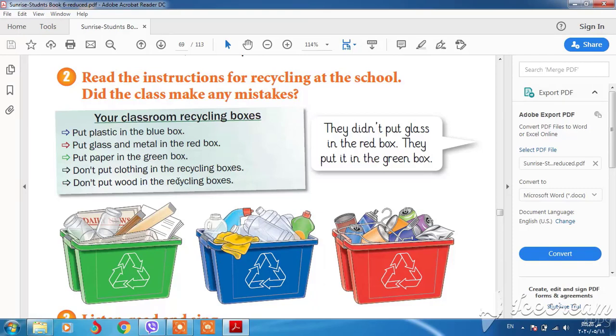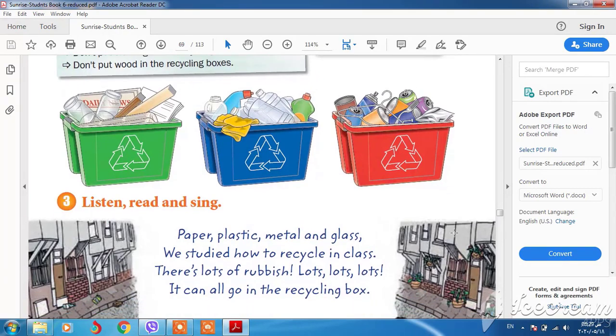It's also a mistake. Put paper in the green box. Just put paper in the green box, but we also have glass and wood. Don't put clothing in the recycling box. Also, there are mistakes here. Don't put wood in the recycling box. Also, we have wood. They didn't put glass in the red box. They put it in the green box. Also, they have many mistakes in the recycling boxes.